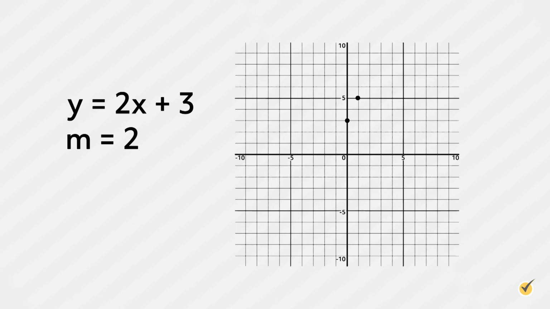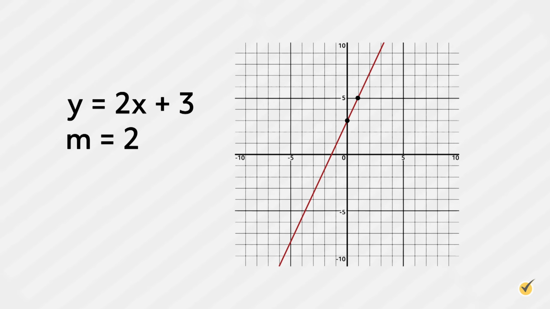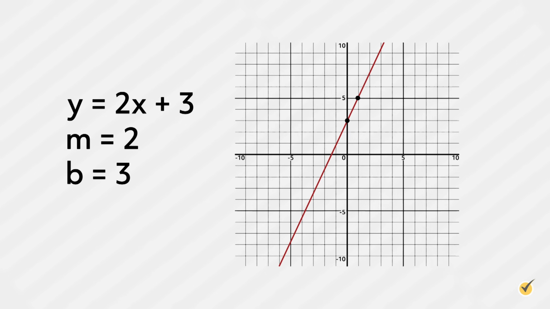A positive slope indicates that the line slants upward from left to right. The y-intercept is b equals 3, which indicates that the line crosses the y-axis at the point (0, 3).